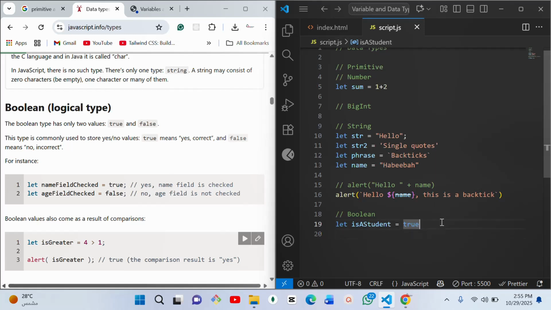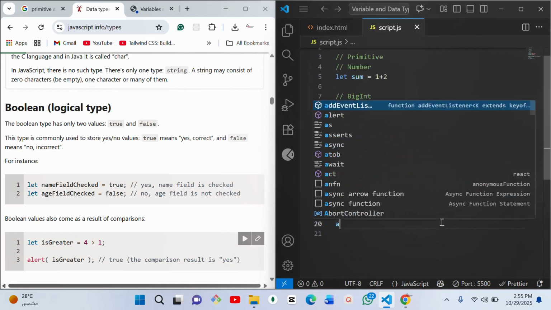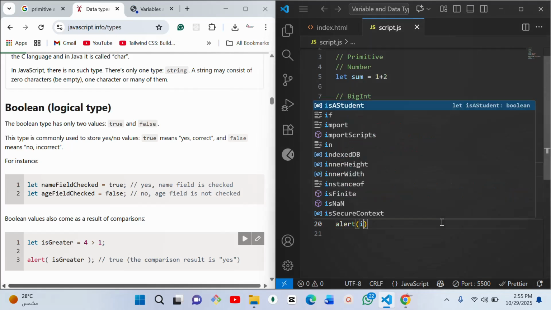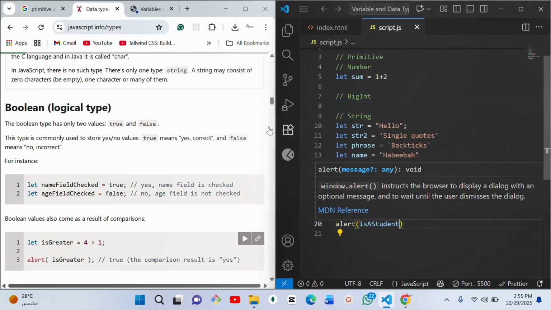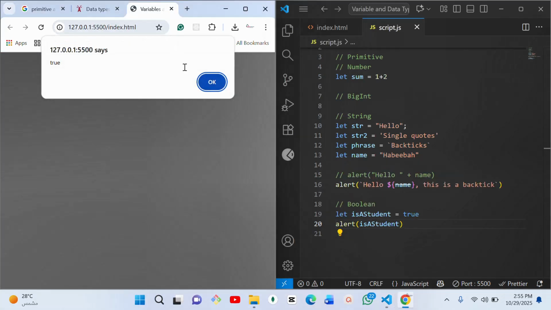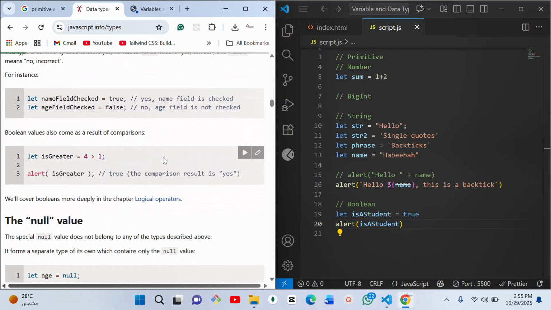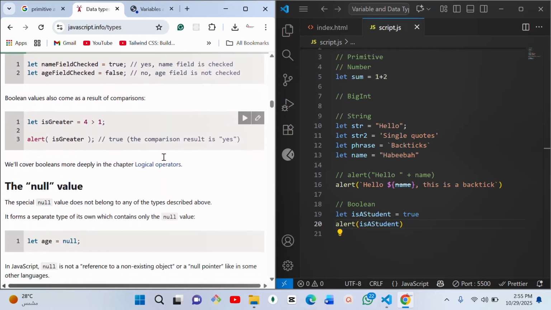So if you say alert isStudent now, it says true. Yeah, so that is Boolean for you. Then let's go to the null value.